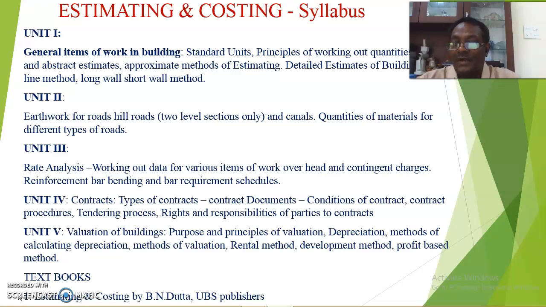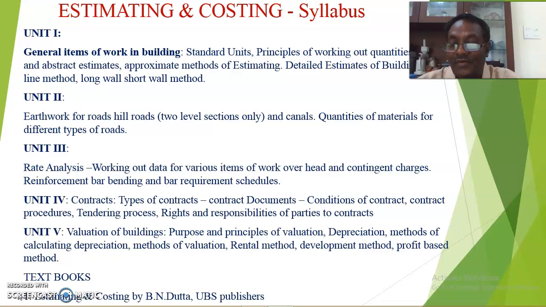Next, the third unit is very important, called analysis of price, that is rate analysis. Whenever we want to evaluate the abstract estimate, you require two important factors. In the first unit, we prepare the detailed estimate according to the available plans and drawings. But once you have the total quantity of the works, you have to evaluate the cost of each item of work involved in the construction.